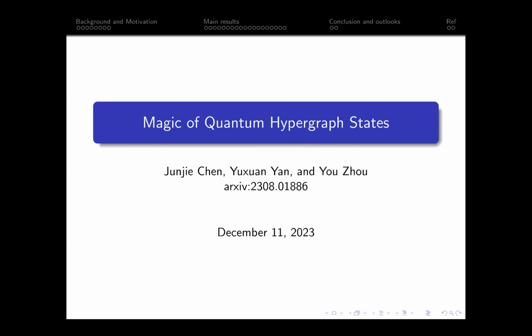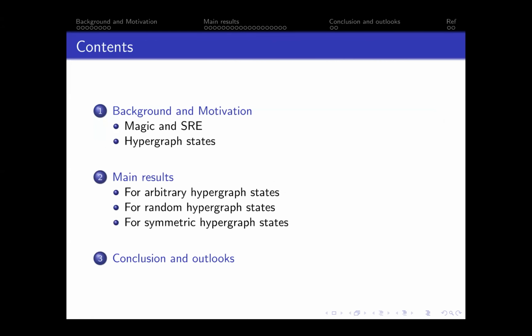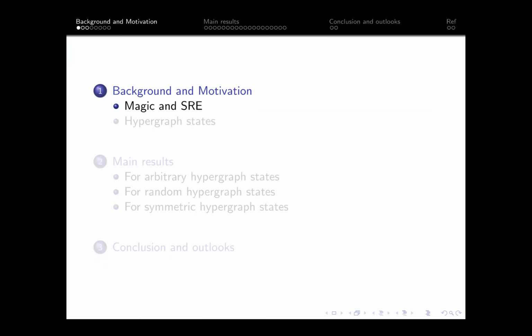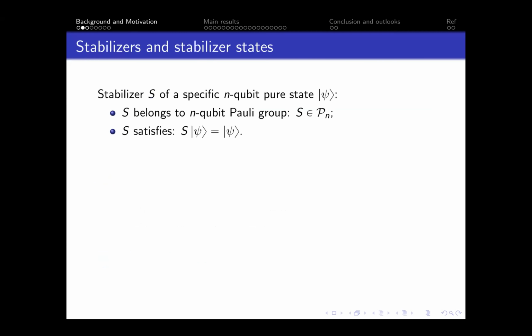Okay. Hi everyone. Today I'm talking about our recent arXiv paper, Magic of Quantum Hypergraph States. Here is the context. We start with the introduction of quantum magic and quantum hypergraph states. Then we come to the main results, including the magic of arbitrary hypergraph states, or random hypergraph states, and the special hypergraph states. Now let's go to the first part, the introduction of magic.